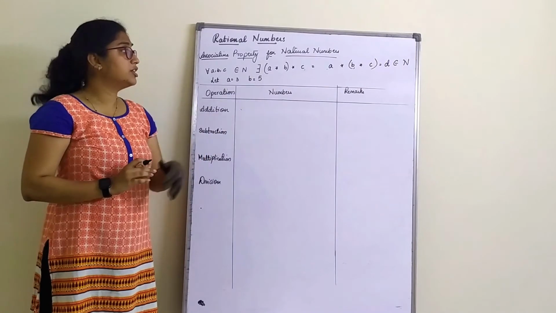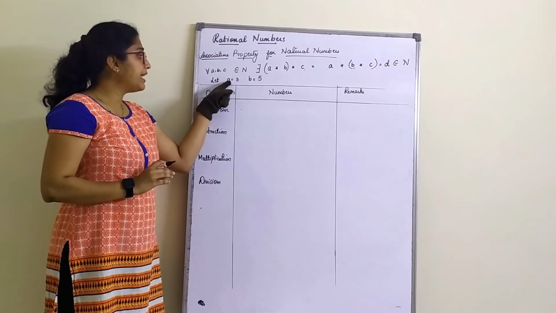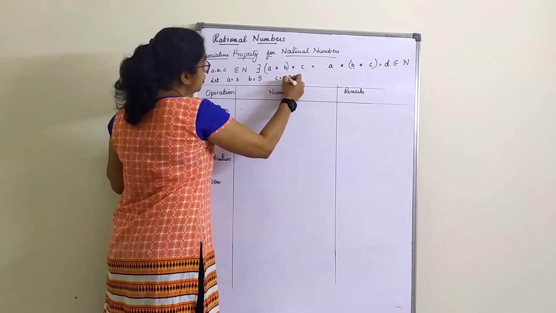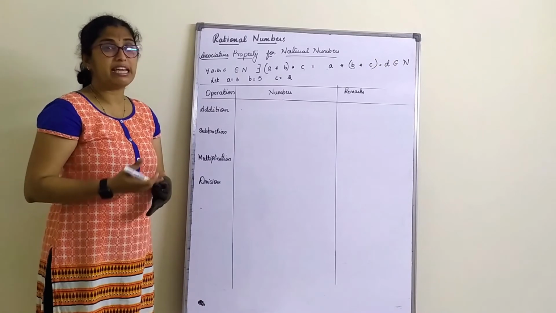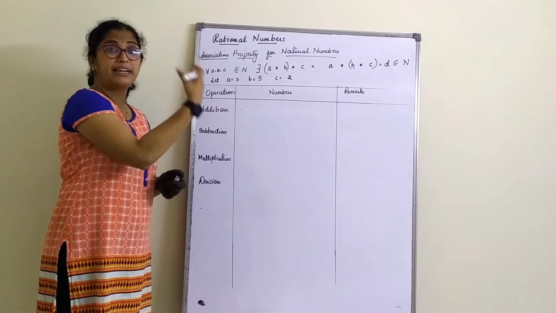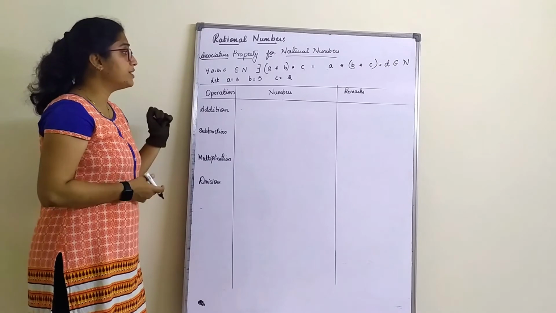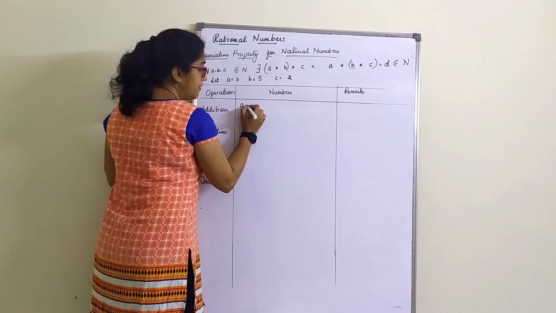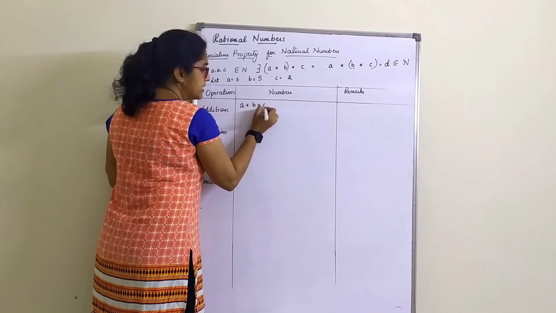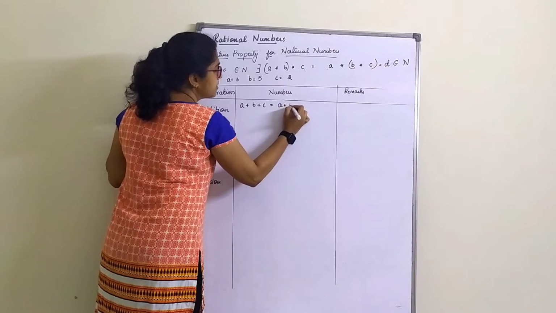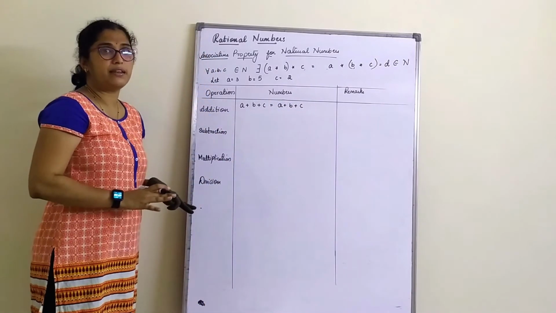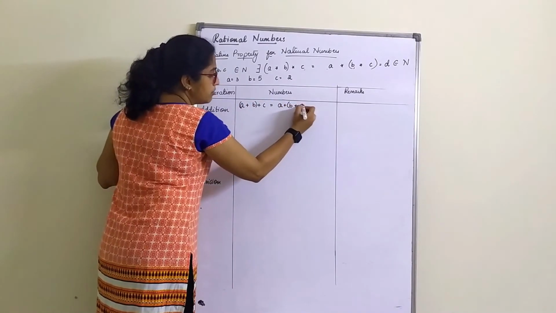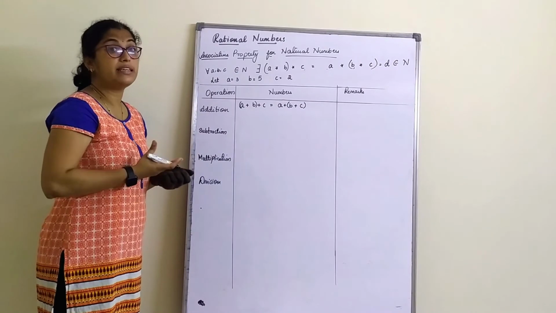So let's use this property to prove here. For A is equal to 3, B is equal to 5 and C is equal to 2. Shall we take this? Simple numbers we will take so that it is easy for us to add, subtract, divide and multiply. Okay. So first one, addition property if we have to choose here. So I will write, first always remember, write A plus B plus C is equal to A plus B plus C. Always write in this manner. Then apply brackets. According to the rule here, brackets are here. According to the rule, brackets are here. Correct? It's very easy for you.